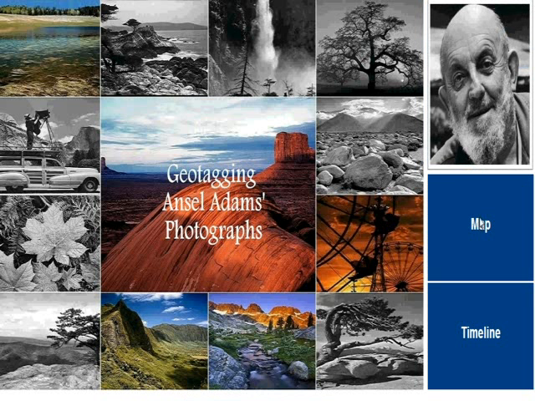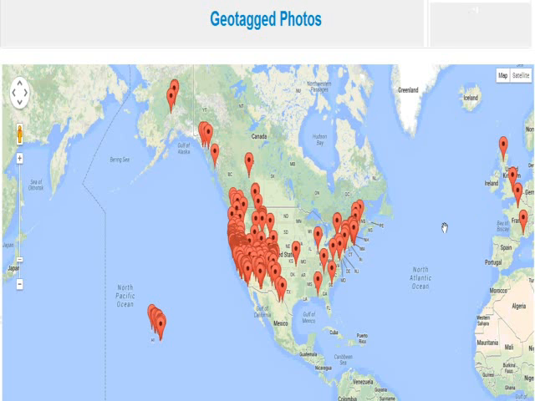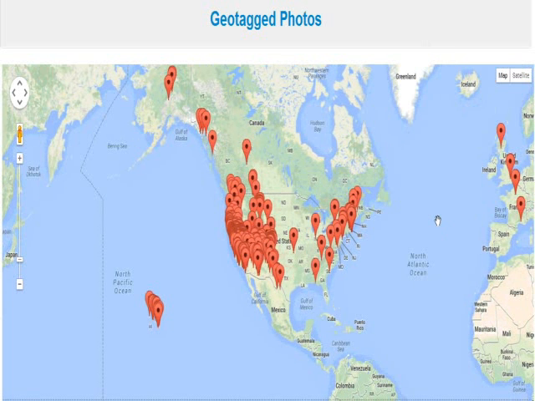When you click on Map, it takes you to Google Maps. These red markers each indicate the location of the corresponding photo. As you can see, he took a lot of photos in the Americas and Europe.